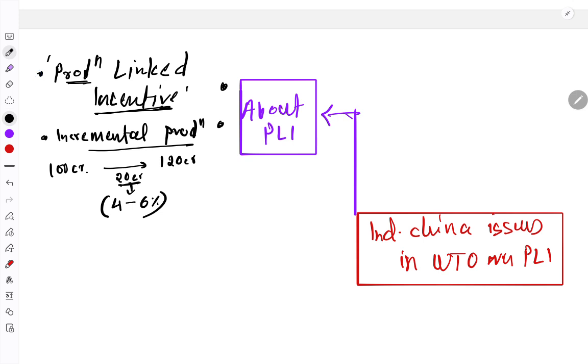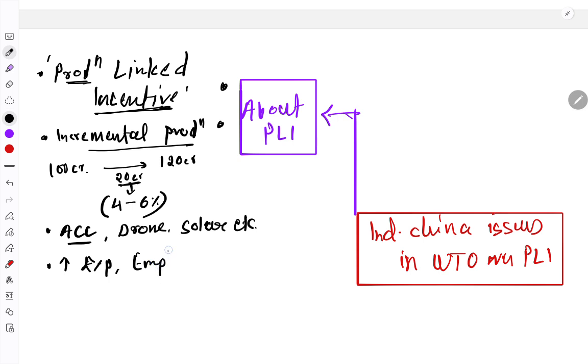So this kind of incentive is being provided on the incremental production made by companies in different sectors, like advanced chemistry cells. Yesterday I think we had discussed advanced chemistry cells in the context of the present issue only, like on drones, on solar panels, etc. Why is the government providing it? In order to increase exports, employment, as well as economic growth. Most importantly, the manufacturing sector.